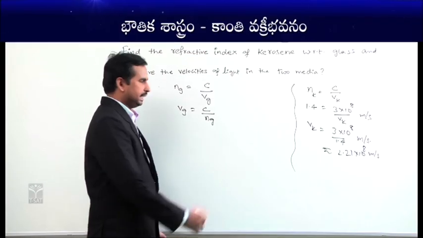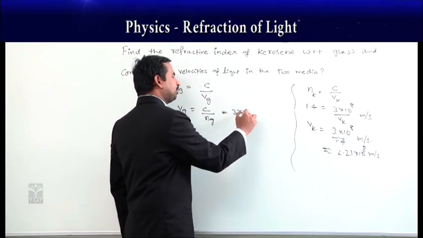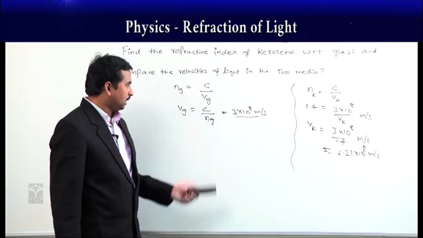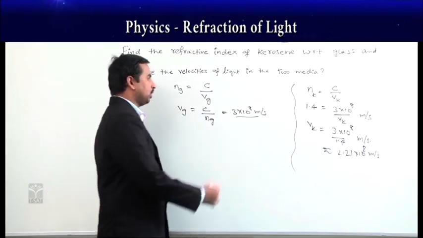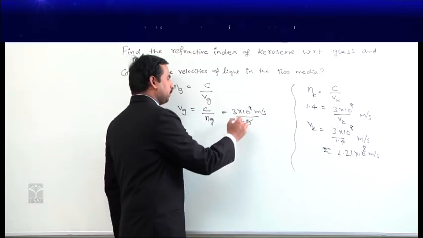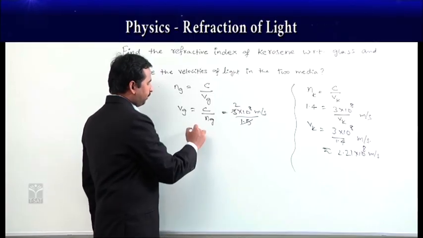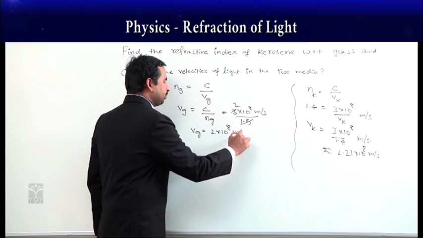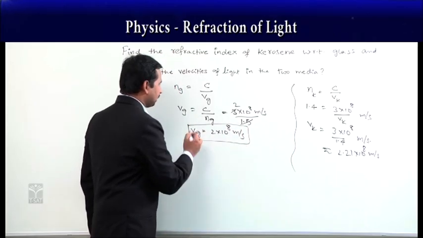Then it is equal to 3 into 10⁸ meter per second, which is the speed of light in the vacuum, and the refractive index of glass we already know is 1.5, and the 1.5 and 3 get cancelled. Then the velocity of light in the glass medium is 2 into 10⁸ meter per second.